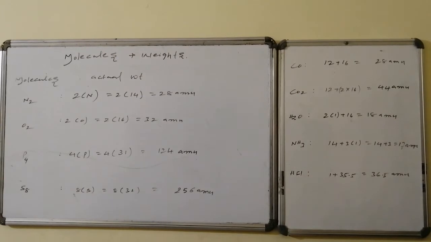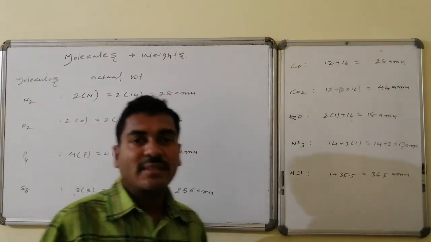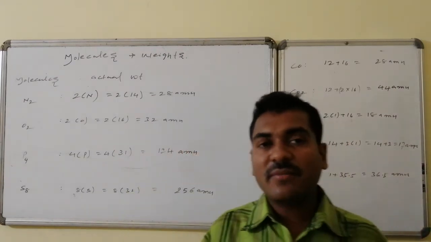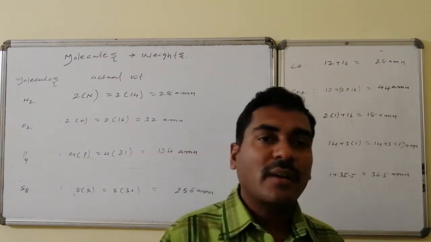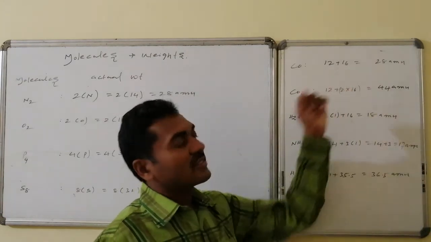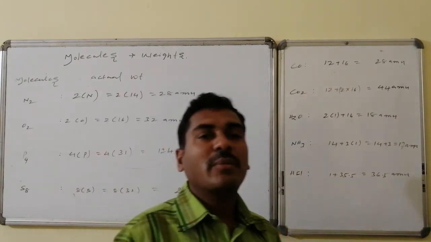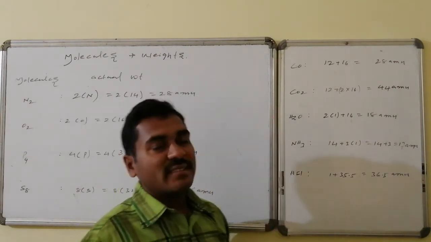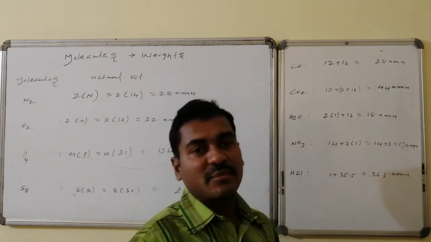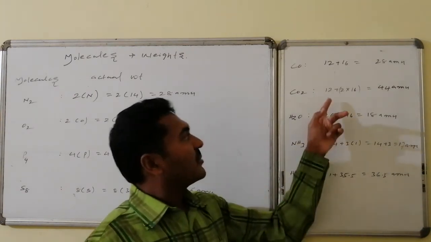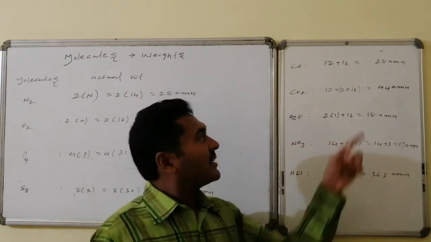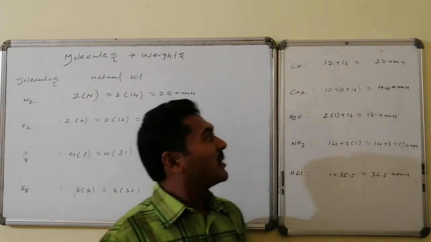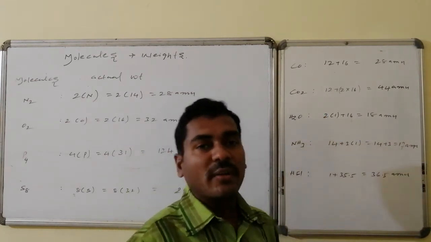Now the weights of heteroatomic molecules: carbon monoxide, carbon dioxide, water, ammonia and hydrogen chloride. In carbon monoxide, 1 carbon and 1 oxygen are there. Carbon atomic weight is 12 AMU, whereas oxygen atomic weight is 16 AMU. The total is 12 plus 16, that is 28 AMU. Carbon dioxide consists of 1 carbon and 2 oxygen atoms. Carbon atomic weight is 12 AMU and each oxygen atomic weight is 16. Two such oxygens are there. So 2 into 16 is 32, plus 12, which is equal to 44 AMU.